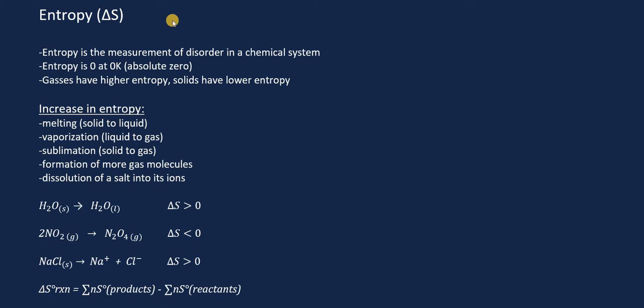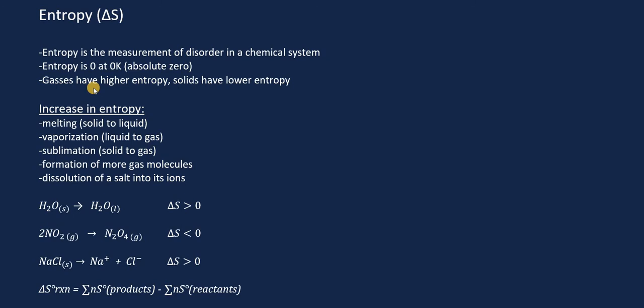In this video, I'll be discussing entropy. Entropy is a state function of thermodynamics symbolized by the letter S, and it's the measurement of disorder in a chemical system. And that's based on this notion that at 0 Kelvin, absolute zero, entropy is zero, because at that point, there is no movement to generate disorder. All entropy values for chemical systems are based on this notion that at 0 Kelvin, entropy is zero. This is the third law of thermodynamics.